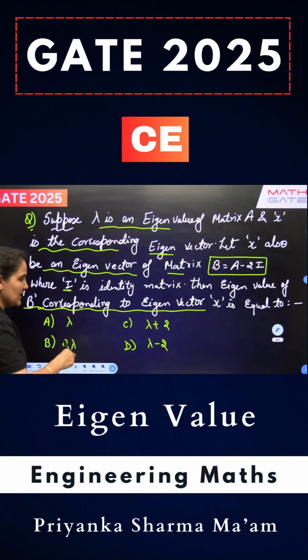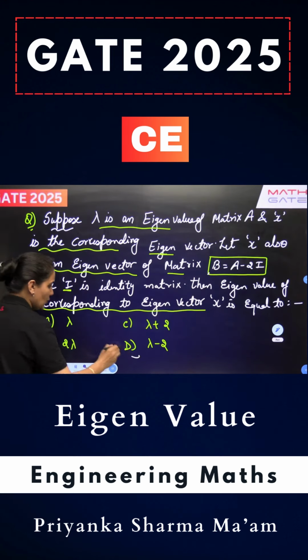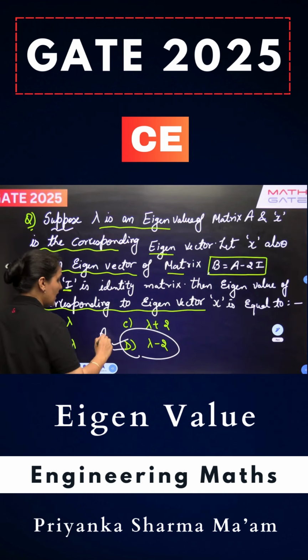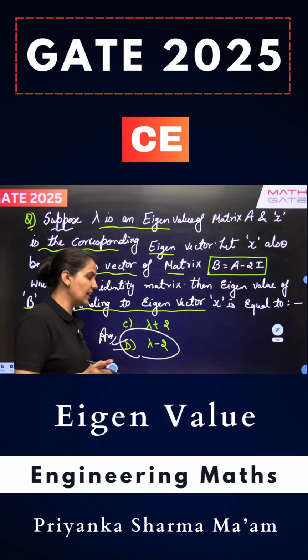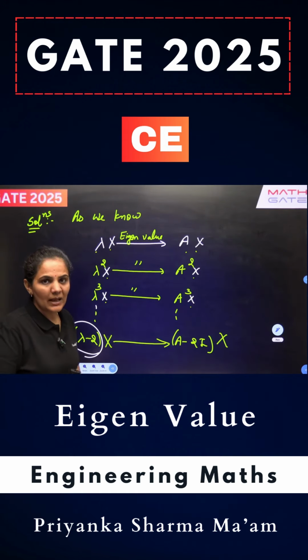So in this question it is asking us what is the eigenvalue of matrix B, which is A minus 2I. So we can write down directly, it will be what? Lambda minus 2. If they ask you again for the eigenvector, if it is not given, then also we can write down the result. The eigenvector is X, the eigenvalue is lambda minus 2.